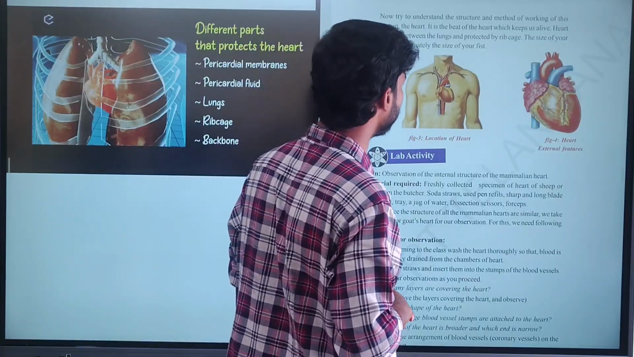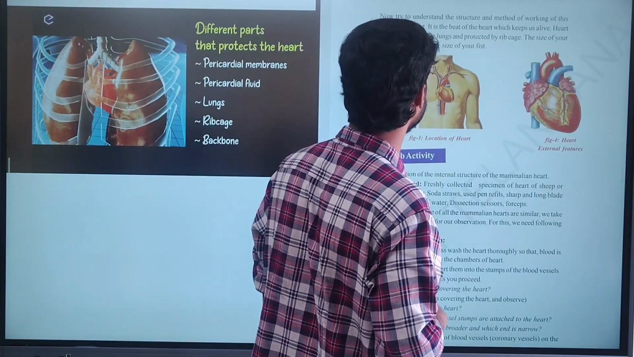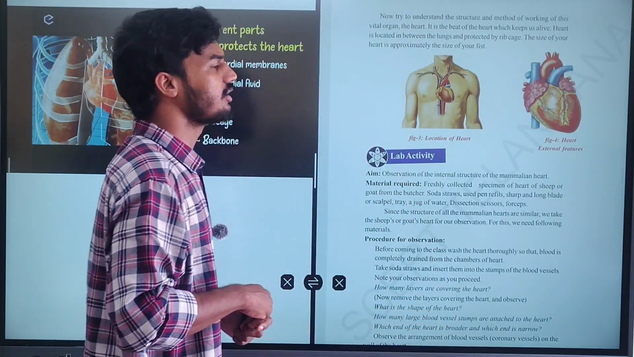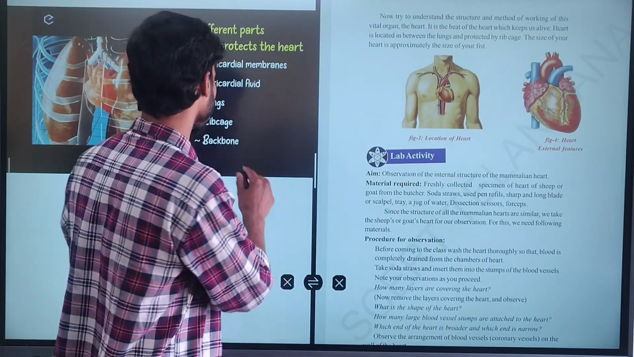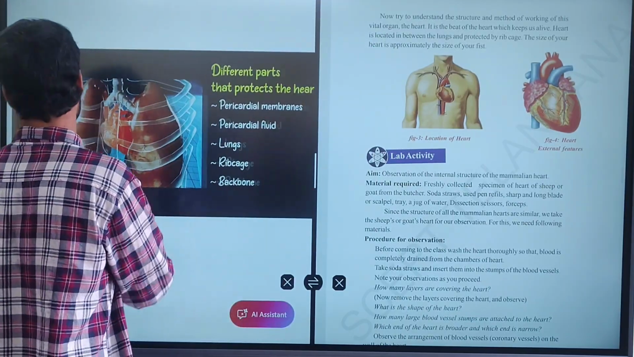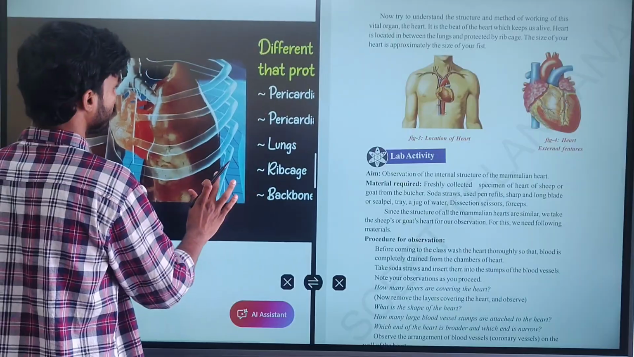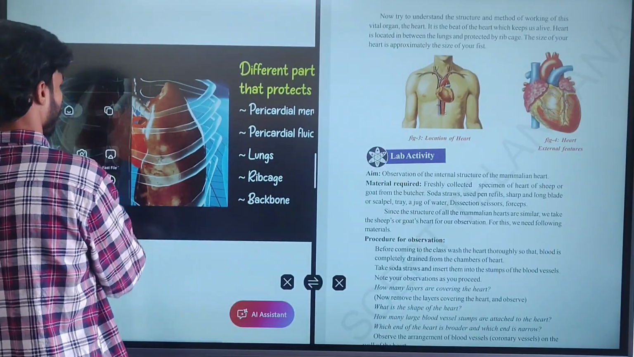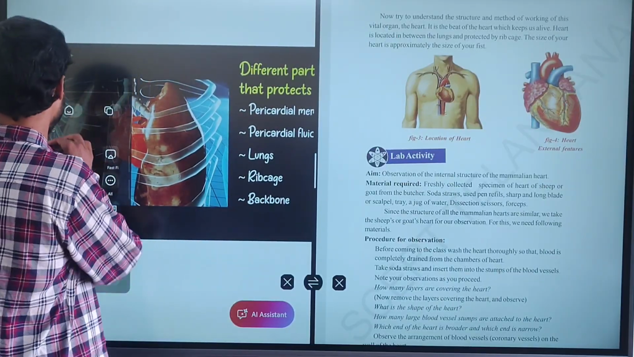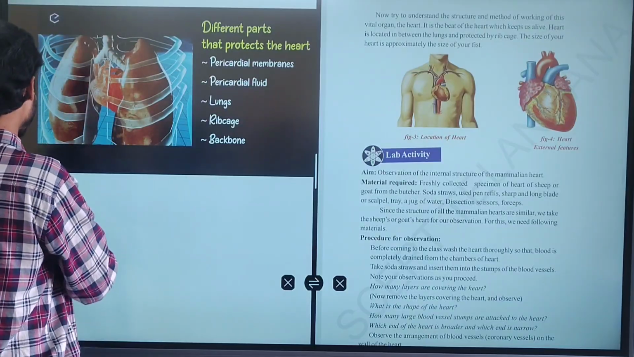The heart is located between the lungs, protected by the rib cage. The size of your heart is approximately the size of your fist. Look here, the position of the heart. I'll show it with a diagram. Look at the position of this heart.